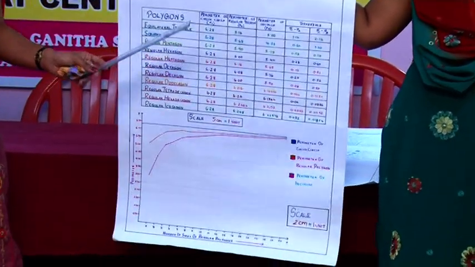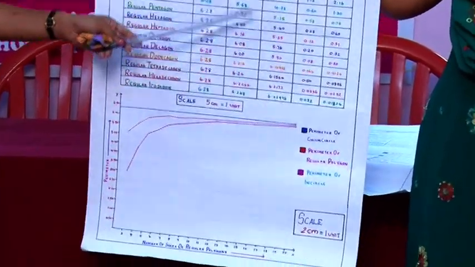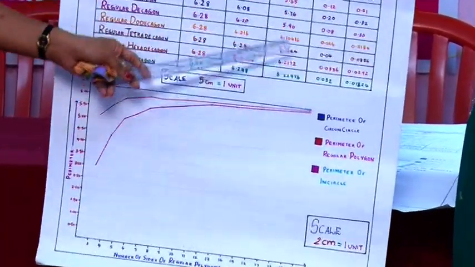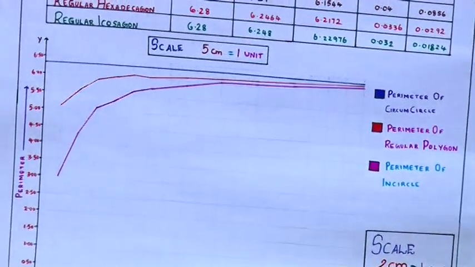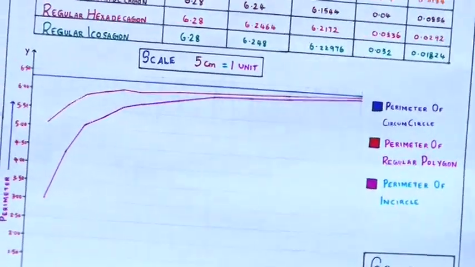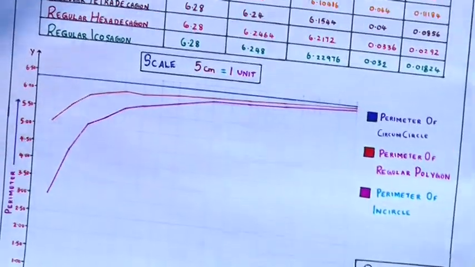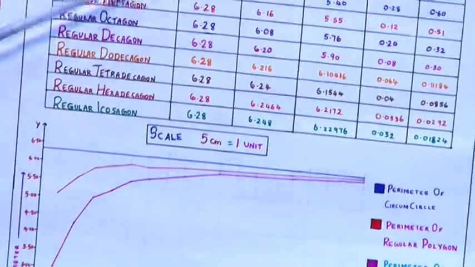In this table, we can see that the perimeter of the regular polygon and the perimeter of the incircle approaches the perimeter of the circumcircle, but it does not become the perimeter of the circumcircle. Using this table, we made a graph. We can see all these facts in this graph.